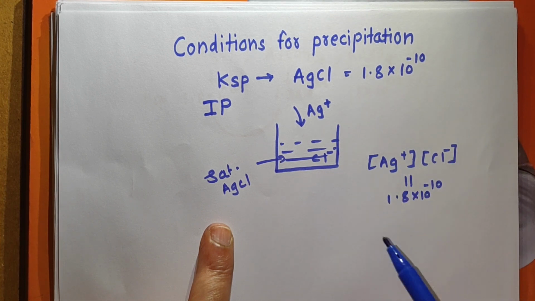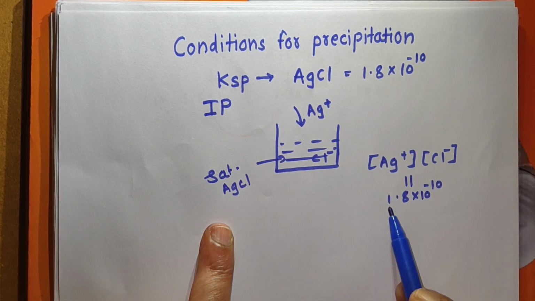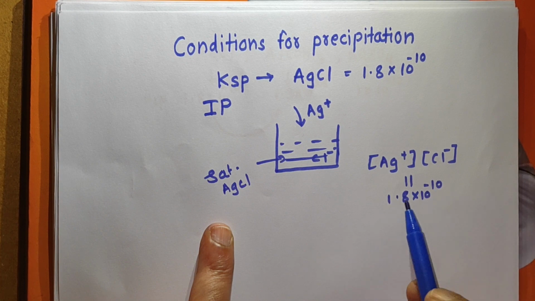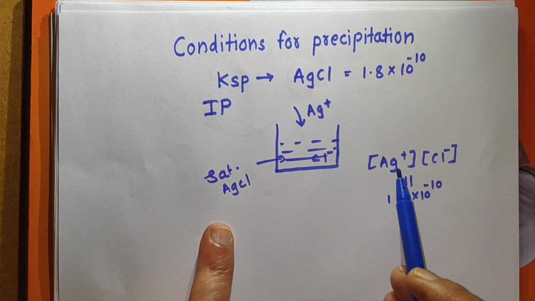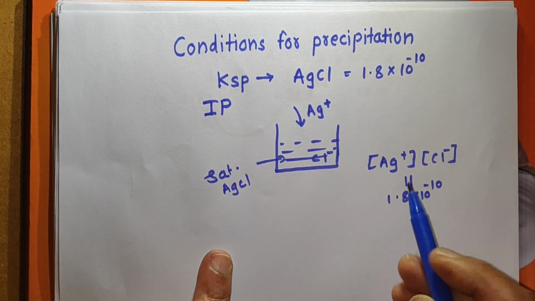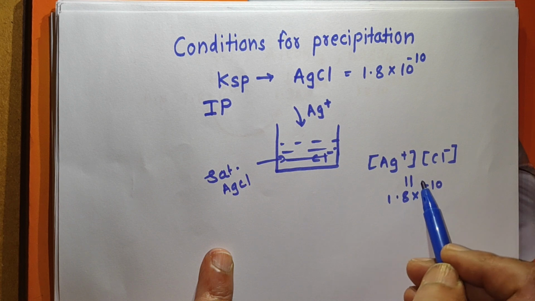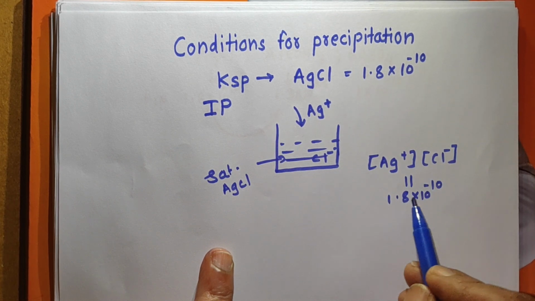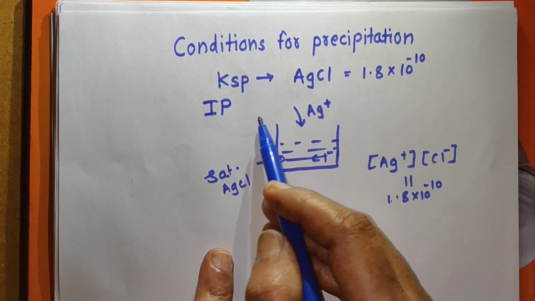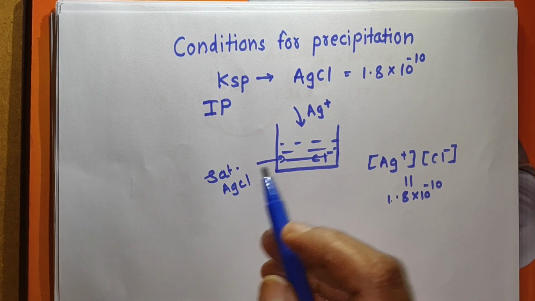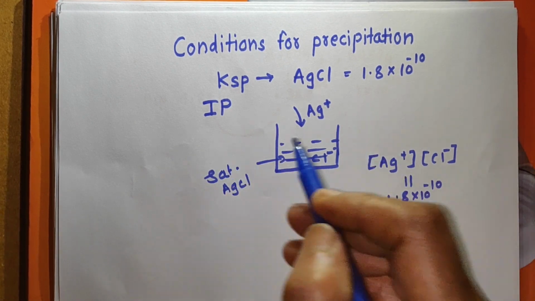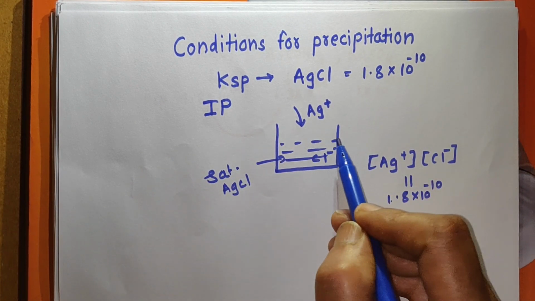Concentration of Ag plus into concentration of Cl minus will be equal to solubility product when the solution is saturated. But before that, this solution cannot be saturated.